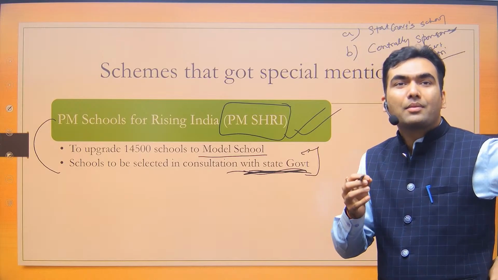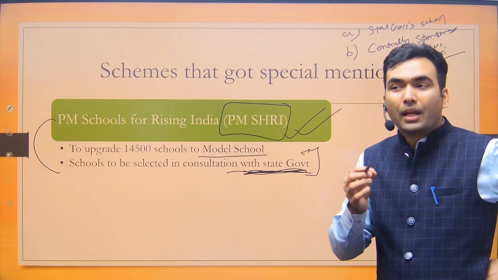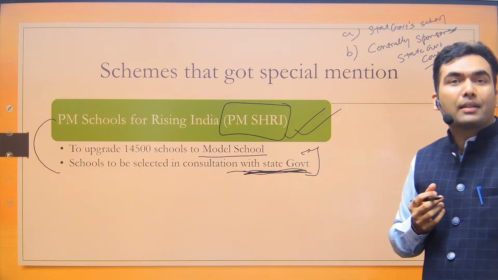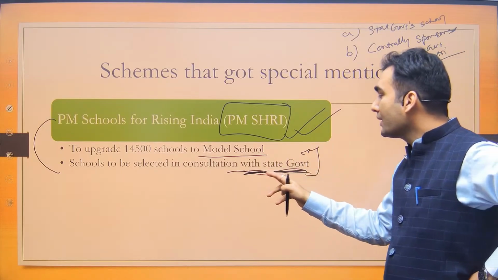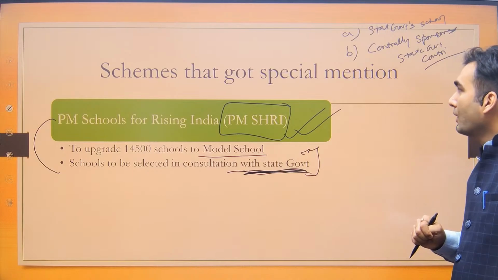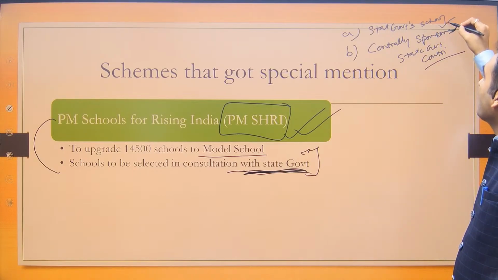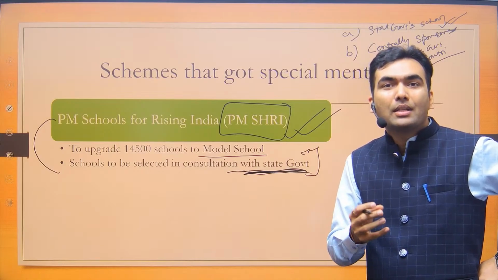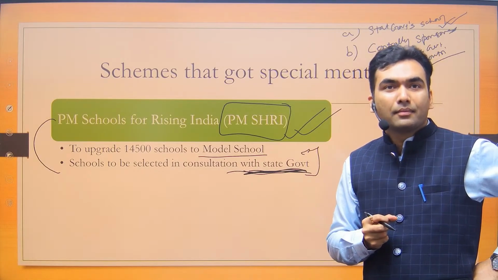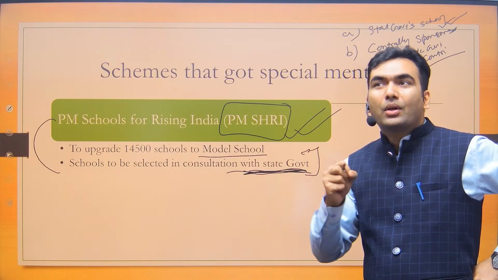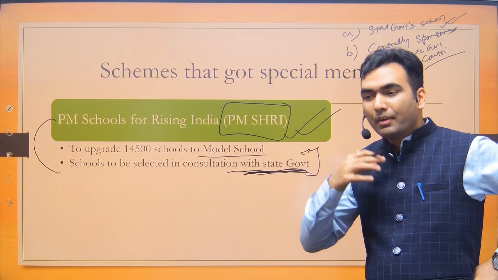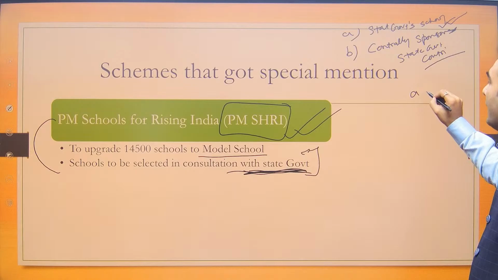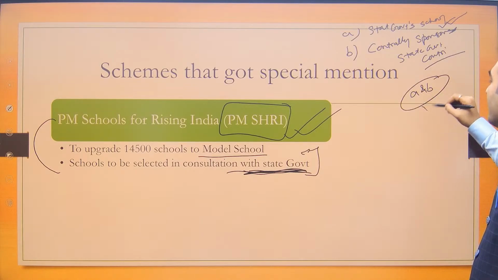अगर हमको सिर्फ सेंट्रल गवर्नमेंट के केंद्रीय विद्यालय एंड नवोदय विद्यालय को ग्रांट देना है, then there is no need of consultation with the state government. So definitely state government's schools are also included, and also consultation is needed because state government is also giving the money. If a state government is not giving money, then the central government will only impose its order. So both A and B are correct.